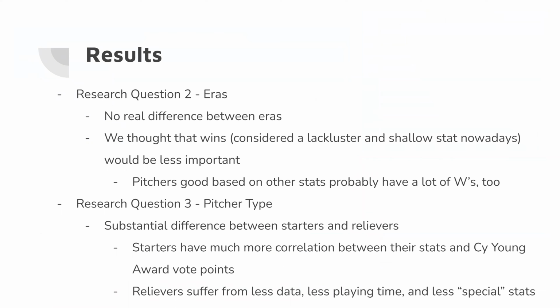So then our results for our second and third research questions. With the eras, we found no real difference between these eras. We thought that wins, considered a lackluster and not that good of a stat nowadays, would be less important now than then. But we found that pitchers who are good based on other stats probably have a lot of wins as well.